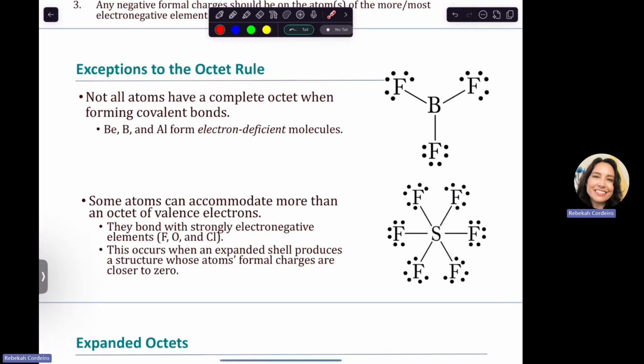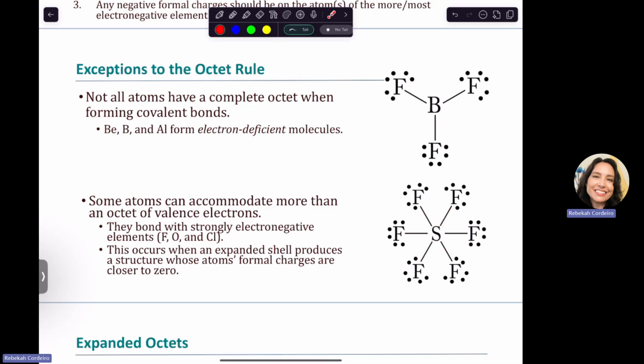I want you to consider aluminum to be a metal for this class, but you may see it do some crazy stuff. You won't see it, I don't think, in this class, but in the future you may. And then some atoms can have more. So look at sulfur. It's in period 3 or greater, so it can have more than 8 if it needs. In this case, it needs to because it's literally bonded to 6 Fs. So sulfur hexafluoride has 2, 4, 6, 8, 10, 12 electrons around that sulfur.